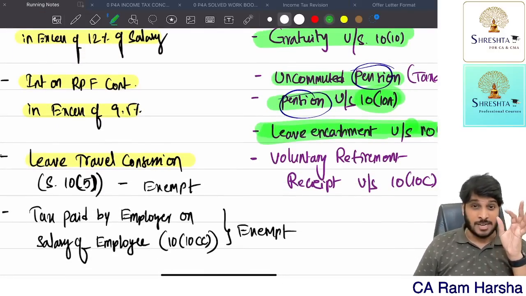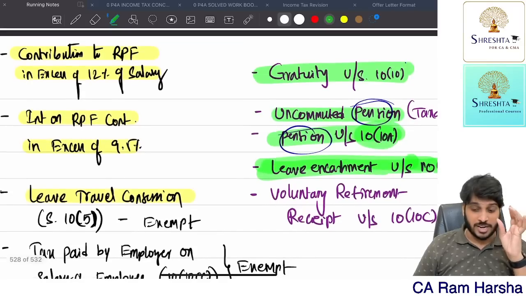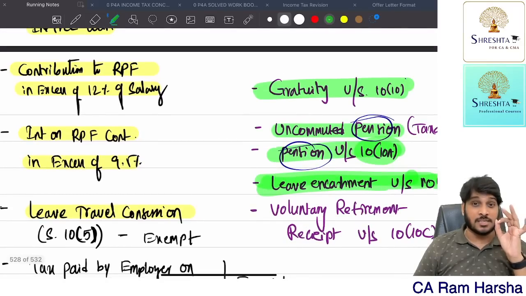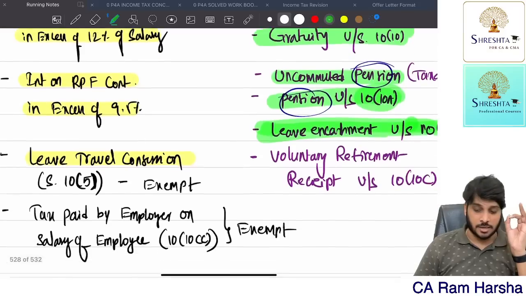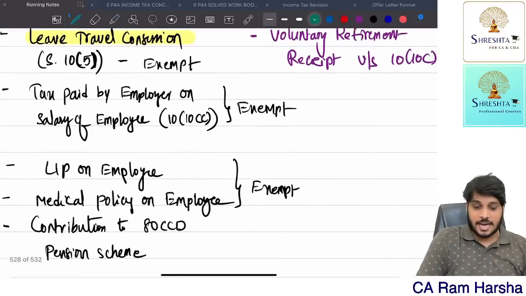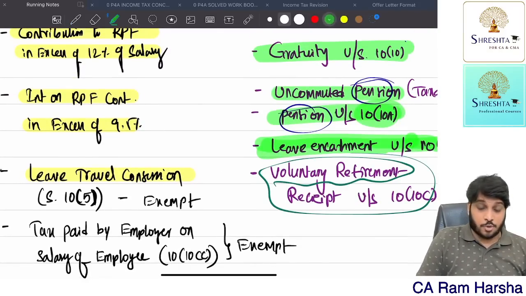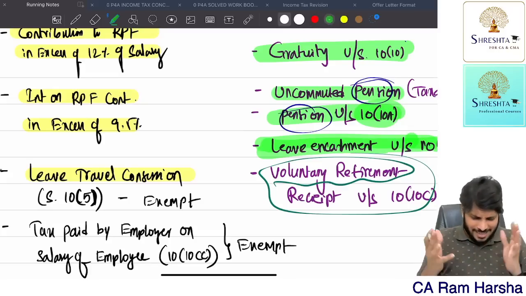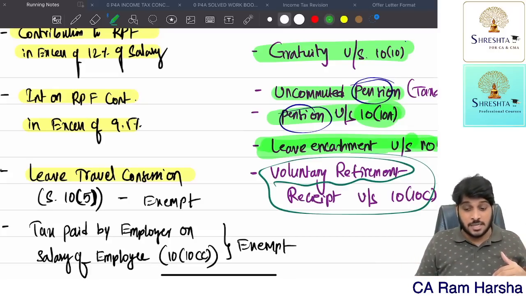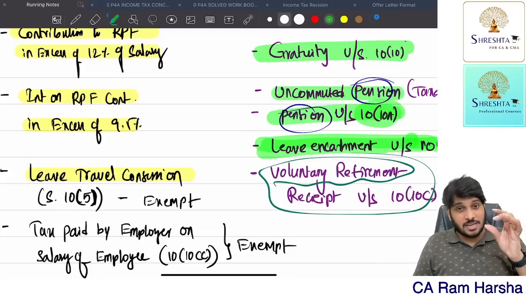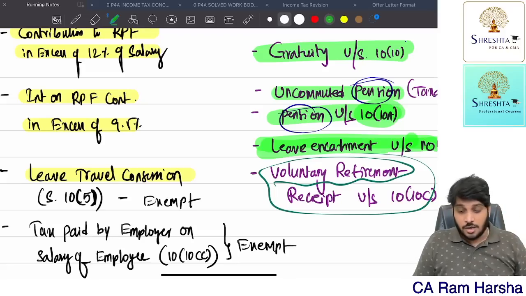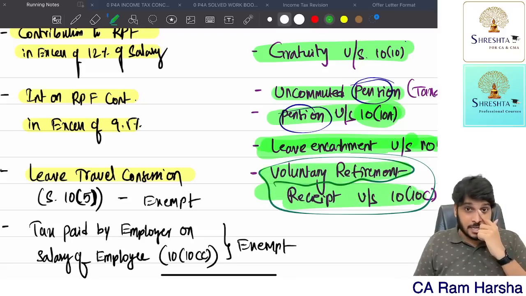Now leave encashment, pension, monthly pension, uncommuted, gratuity, all these are taxable under section 17(1) as part of salary. Now voluntary retirement compensation, what is it? VRS. VRS is taxable as profit in lieu of salary. Of course, at the end of the day it is taxable, but how it is taxed? Gratuity, pension, leave encashment, these are taxed as salary, whereas this is taxed as profit in lieu of salary.